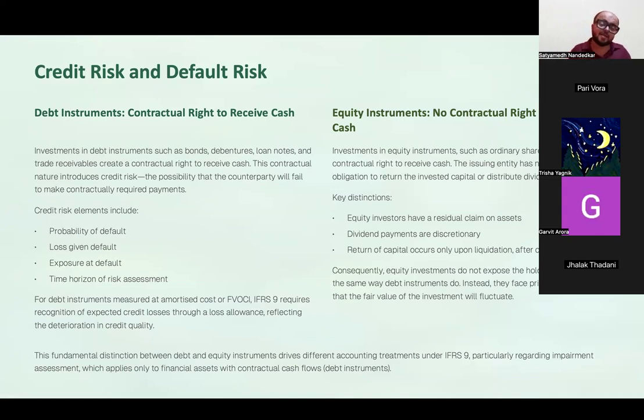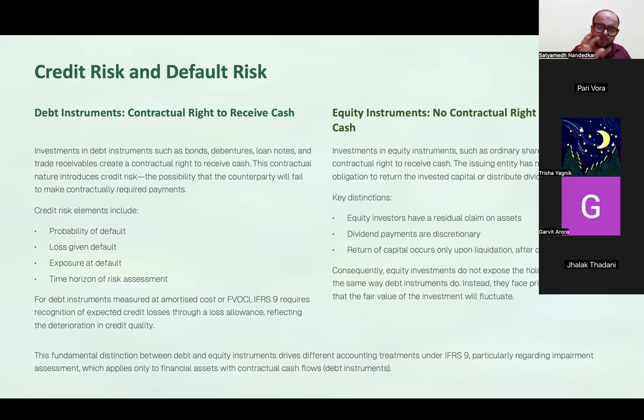A credit risk can be there only in those cases where there is a promise to pay. In the case of equity instruments, there is no contractual right to receive cash, right? Once you invest money in a company, the company is not obliged to repay the amount to you at any point in time. When is there a promise to repay? The promise to repay happens only in case of debt instruments. So credit risk and risk of default will be seen only in case of debt instruments, first of all.